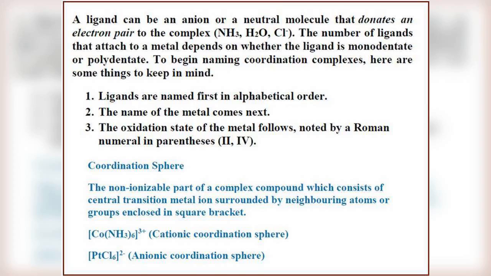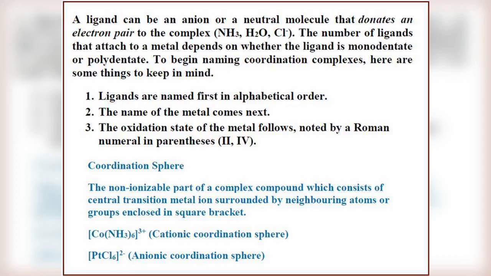Coordination sphere: the non-ionizable part of a complex compound which consists of a central transition metal ion surrounded by neighboring atoms or groups enclosed in a square bracket. [Co(NH3)6]3+, you can see there is a square bracket.